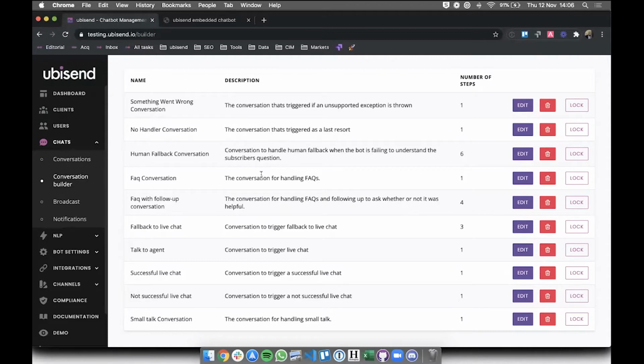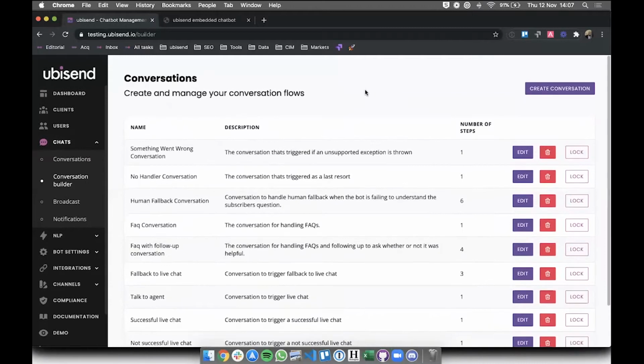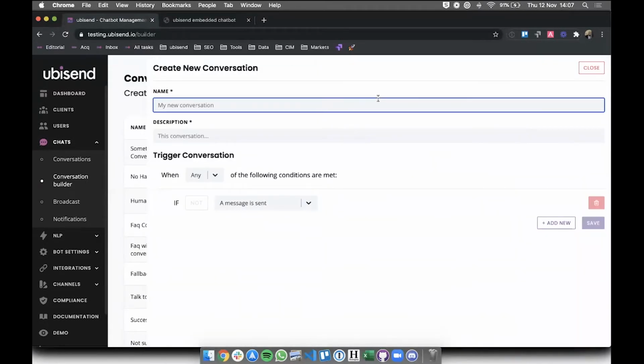These are general conversations around small talk, FAQs, live chat, all that sort of stuff. None of this is really valuable for what we want to achieve now, but it does mean we can talk to the bot and build things around it. There's already a baseline there. But obviously these don't help us, so I'm going to create a conversation from scratch. What should we call this conversation?